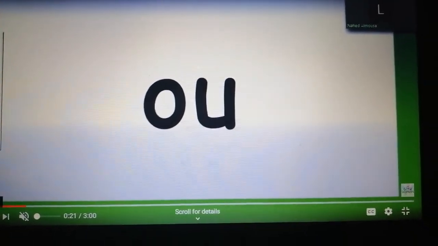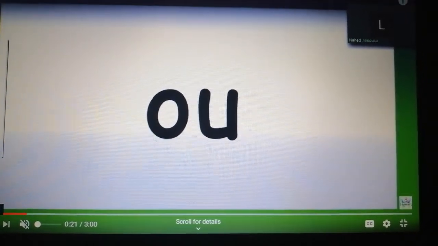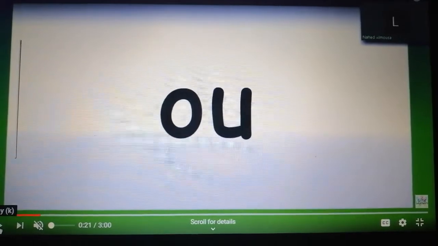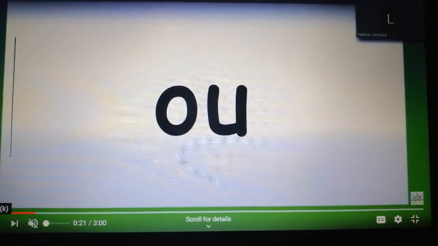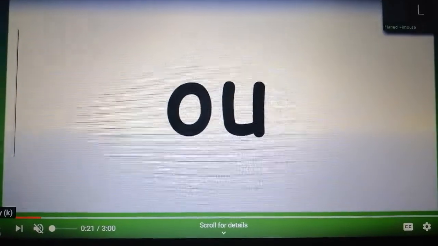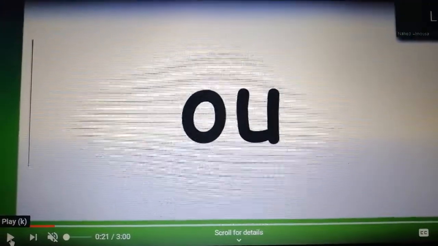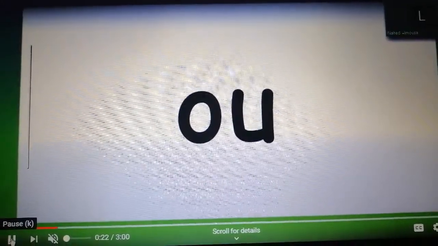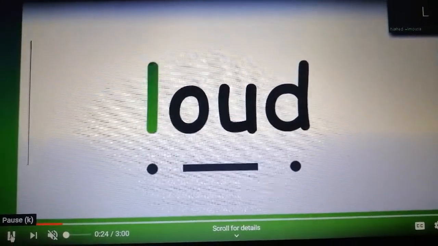Today we are going to talk about phonics, long O vowel sound. We have here two letters, O and U, but when we put them together, we pronounce it as ow, ow. Let's talk more about this sound.